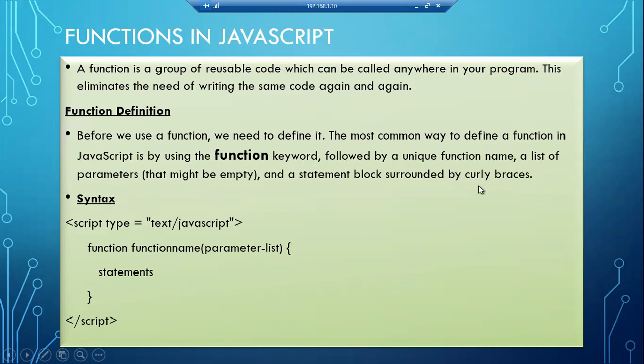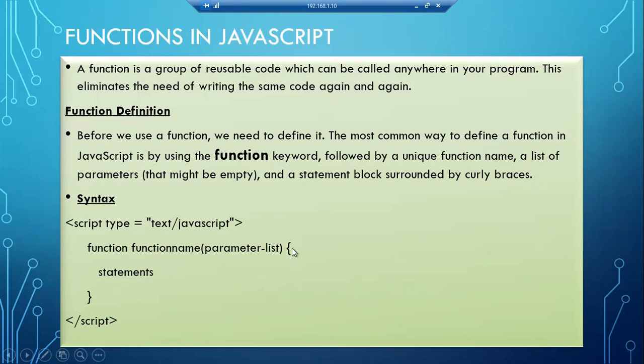That is the syntax of function creation or function definition. Inside your script tag, you write the function keyword first, then a function name. Inside parentheses, we give the parameter list. Then curly braces hold the block of statements: what is the task you are assigning for that function? Clear?